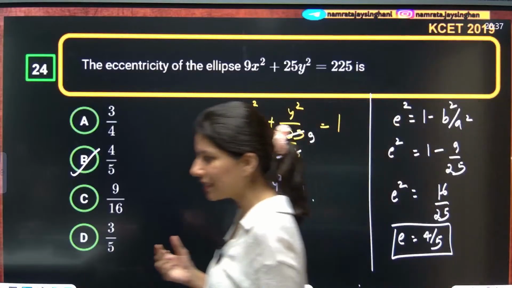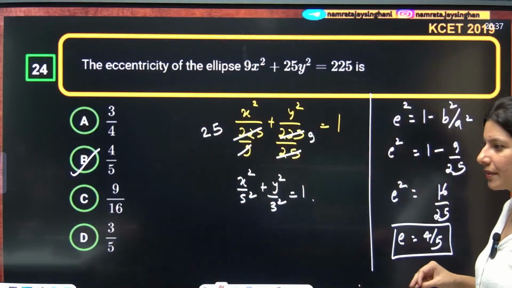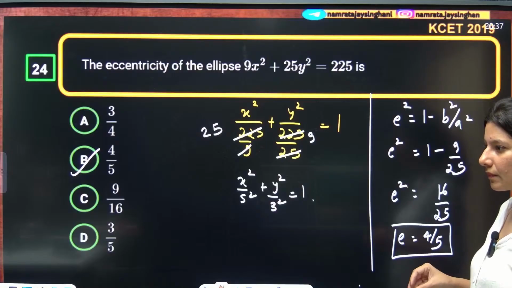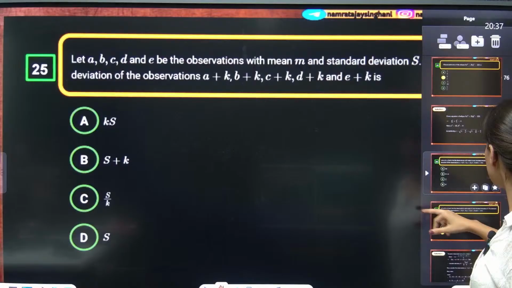What do you think? Yes? Nayana? Okay. All right. Multiplication was, yeah. Okay. Now the next question.